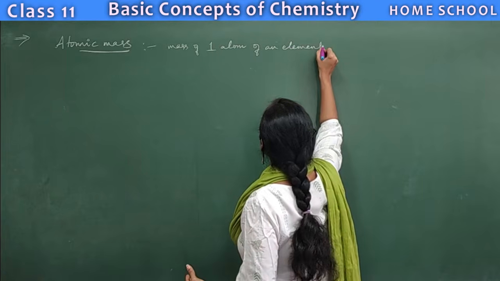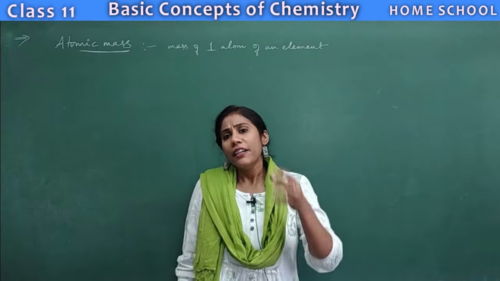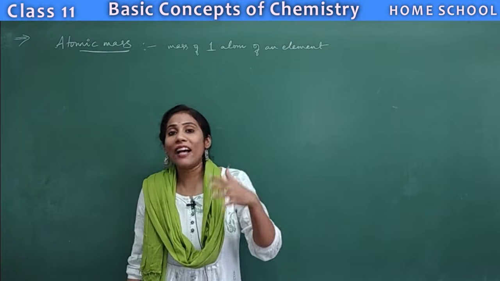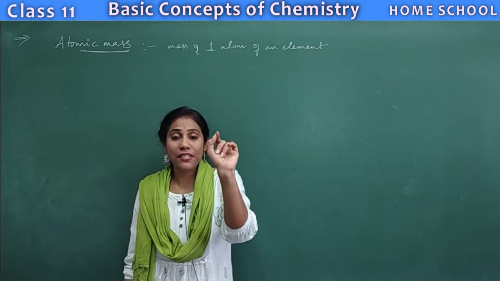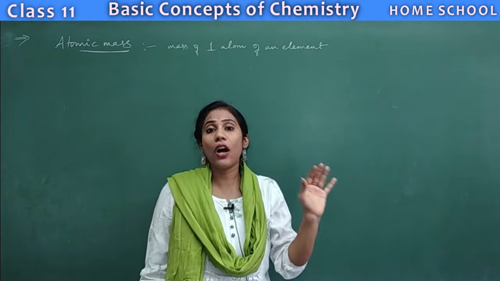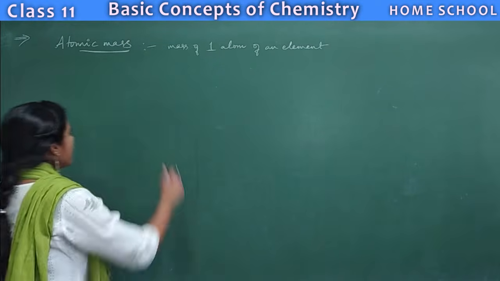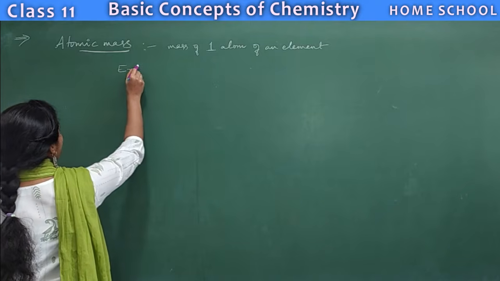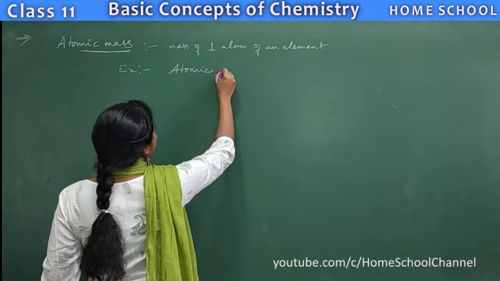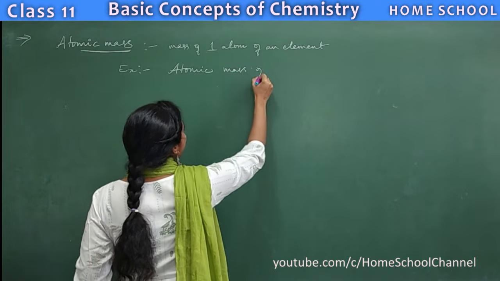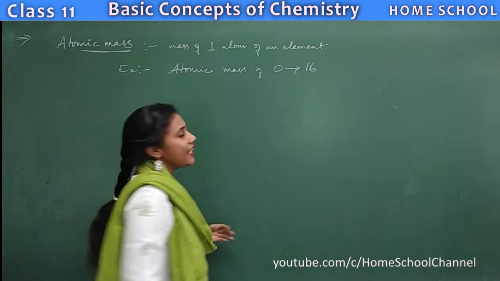If you take any element, say a piece of sodium, it will have crores and crores of atoms, right? And one atom's mass is called atomic mass. For example, whenever I ask you to tell the atomic mass of oxygen, what is your answer? Atomic mass of oxygen is 16. You would quickly say 16.